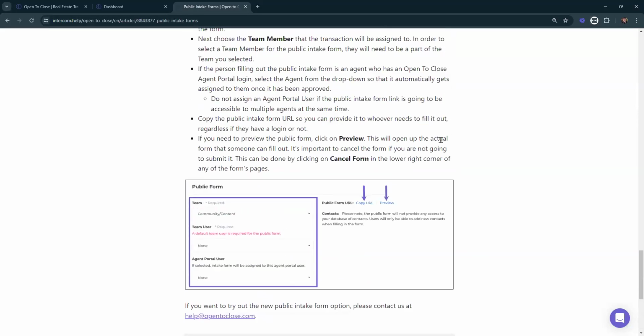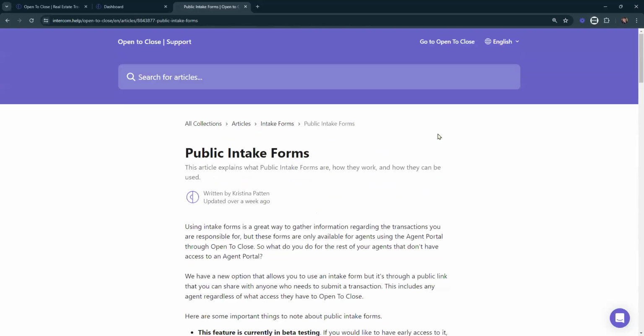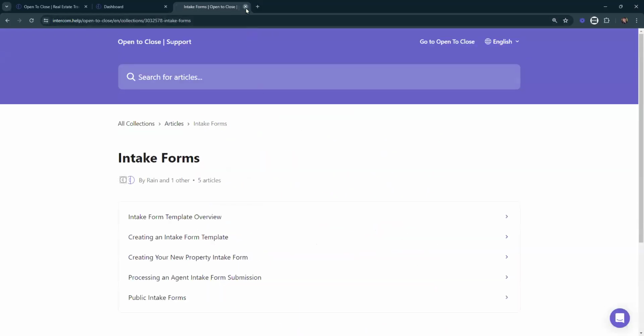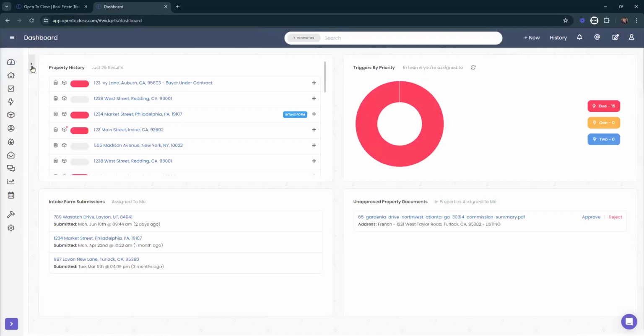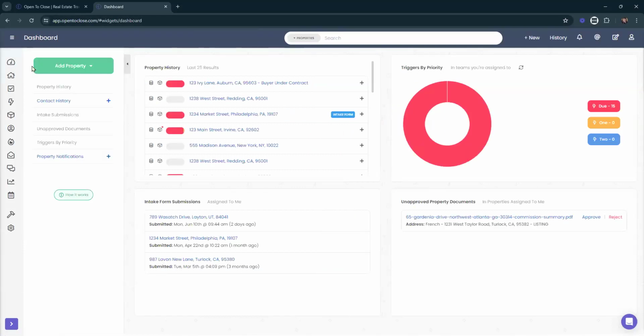There are some caveats with public intake forms. We want to make sure that the information you're asking for on it is making things easier for your TCs. What I mean by that is that typically if you're going to use a public intake form, you're going to want a required field that forces whoever's filling it out to enter their name, and hopefully they're honest about who they are. You could also have a drop down, depending on how many agents you have. If you've got 50 plus agents, it might not make sense to have a drop down. But if you've got 5, 10, maybe even 20 agents, it might be okay to have that drop down so they can select themselves from that list.